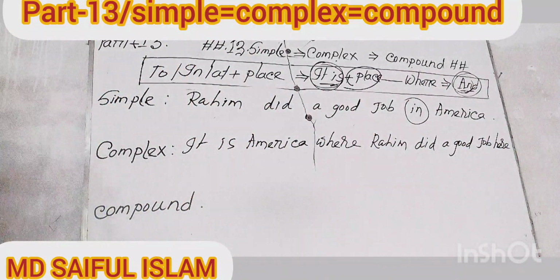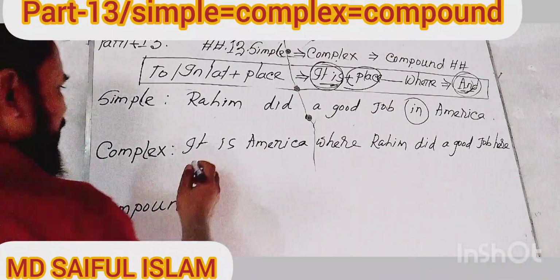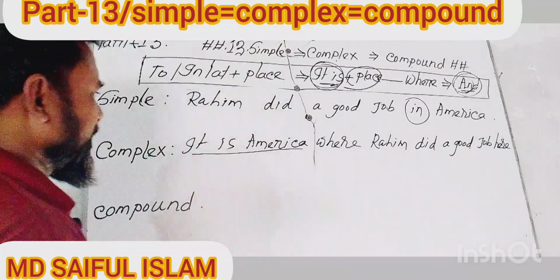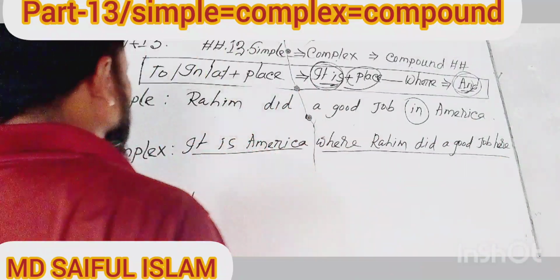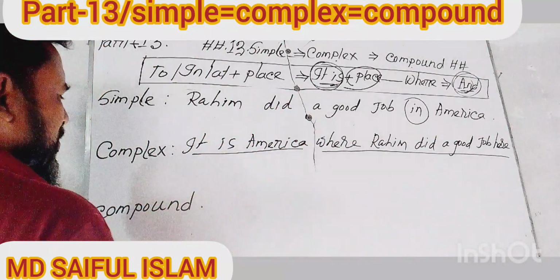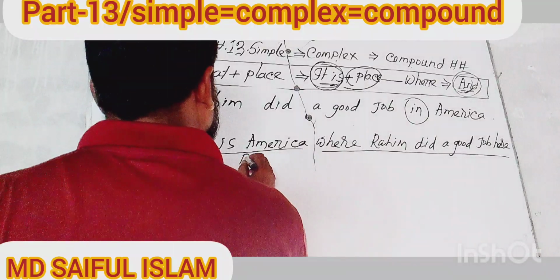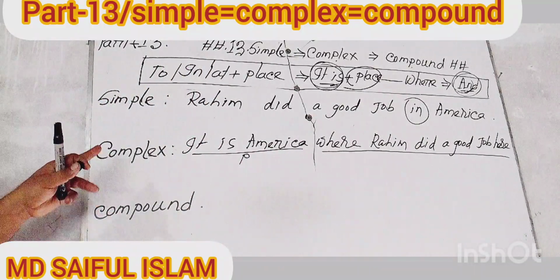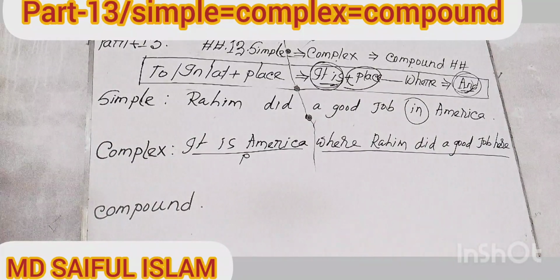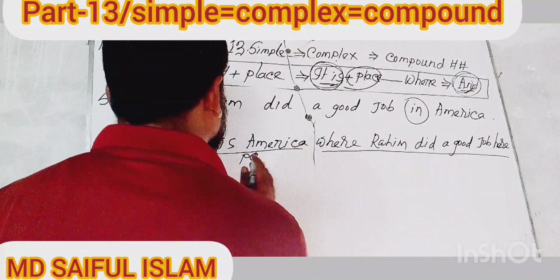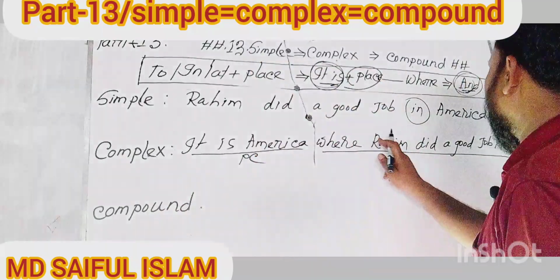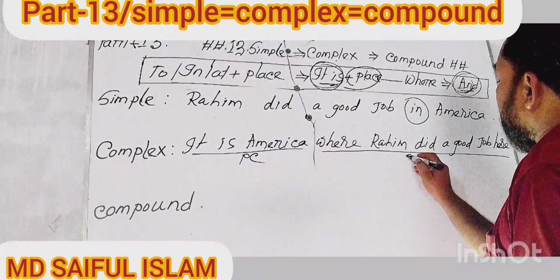My dear learners, now think about how many portions this statement possesses. I can say this sentence has two portions. One portion is "America" and another is "where Rohim did a good job". This statement has two portions. One portion, "America", is of course the principal clause, and the other portion, "where Rohim did a good job", is of course the subordinate clause.